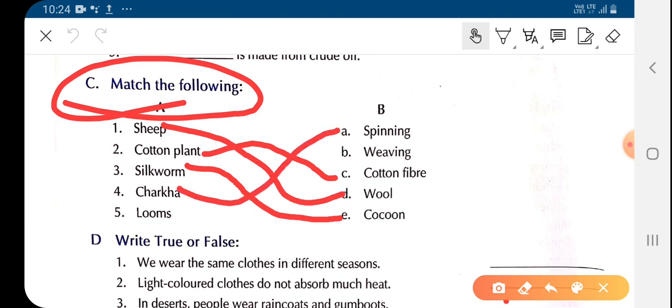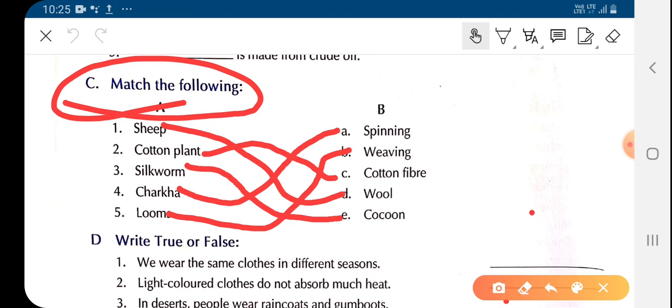Now looms. Looms are related to weaving, as we told. Looms are the ones in which clothes are woven. So you will match loom with weaving. Now sheep, wool, cotton plant, cotton fiber, silkworm, cocoon, charkha, spinning, loom, weaving.